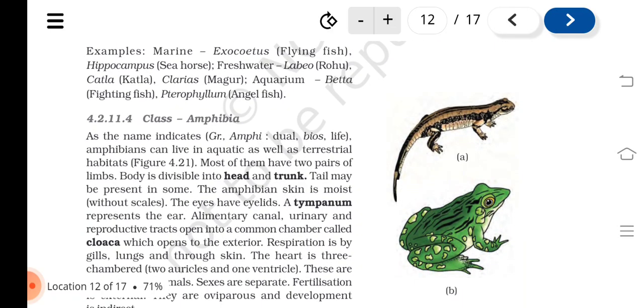Class Amphibia. As the name indicates, amphibians can live in aquatic as well as terrestrial habitats. Figure 4.21. Most of them have 2 pairs of limbs. Body is divisible into head and trunk. Tail may be present in some. The amphibian skin is moist without scales. The eyes have eyelids.